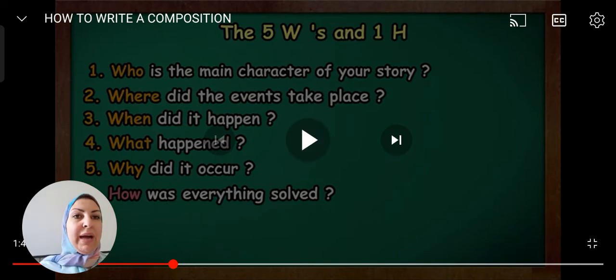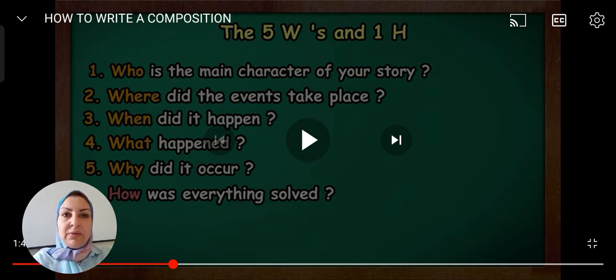So now, if we are writing a story, and you know of course previously that writing a story is a kind of entertaining the reader. First of all, you know that writing a story must include at least 3 paragraphs, and there is no end. You can write either 3 paragraphs or more. In the first paragraph, you have to talk about the characters. Who are the characters? So we are going to talk about the people in the story. The characters, not only people, might be animals, might be speaking things, talking things, and so on.